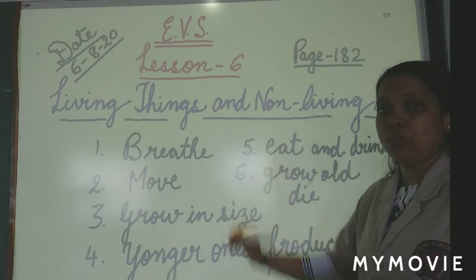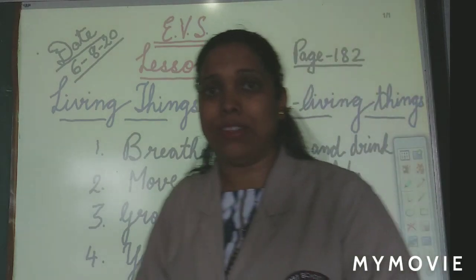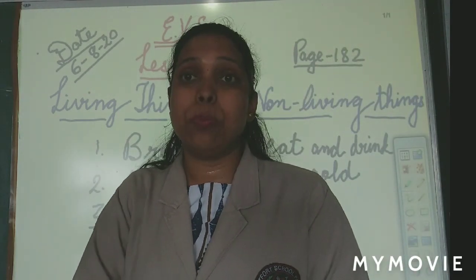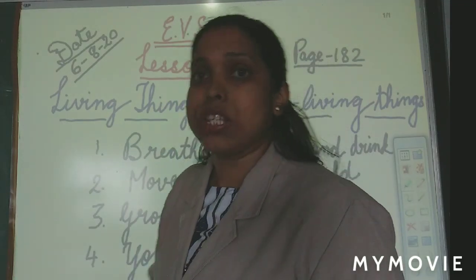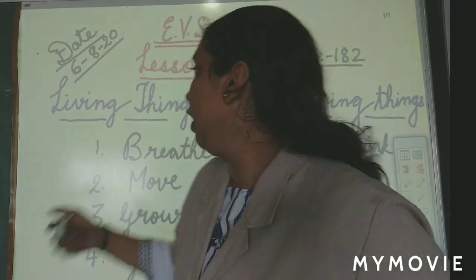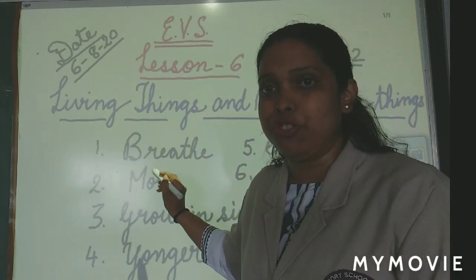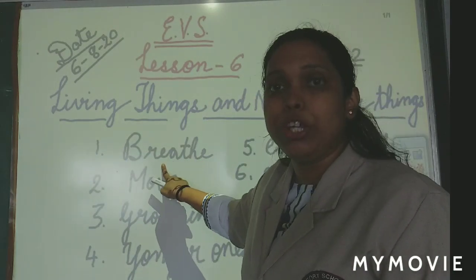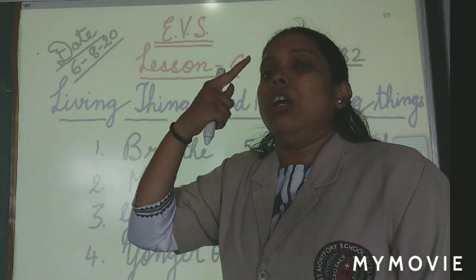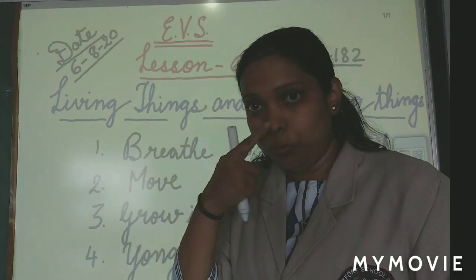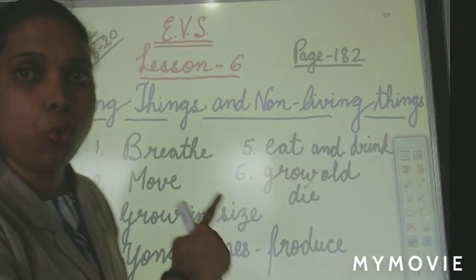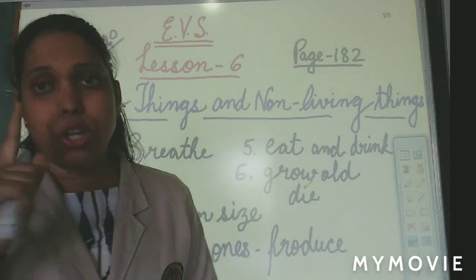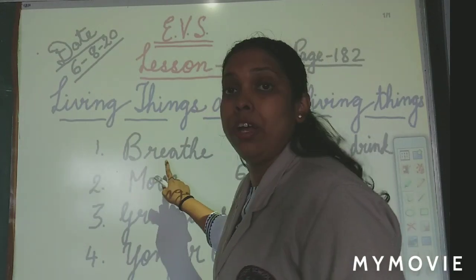Okay, so these were all the things we have covered and these were the differences between living and non-living. I have written only for living things. Now let's revise what they are. Now close your books and pay attention over here. Living things breathe. We breathe through our nose. Everyone breathes through their nose. So you know that we take breath.